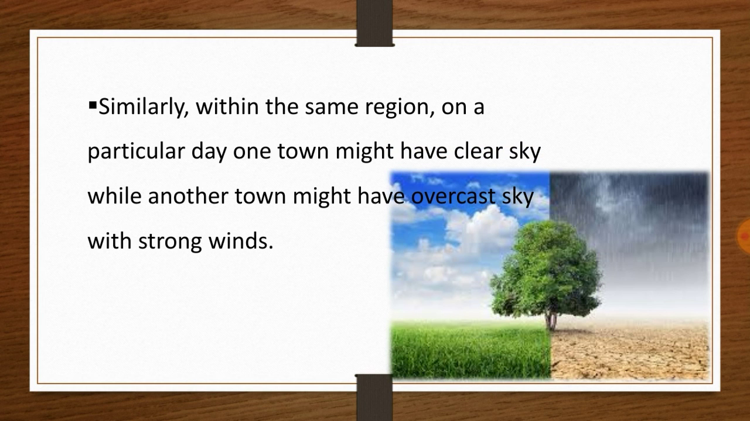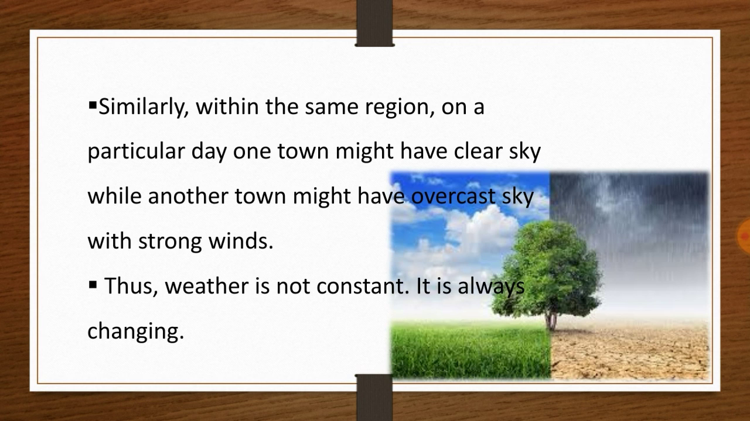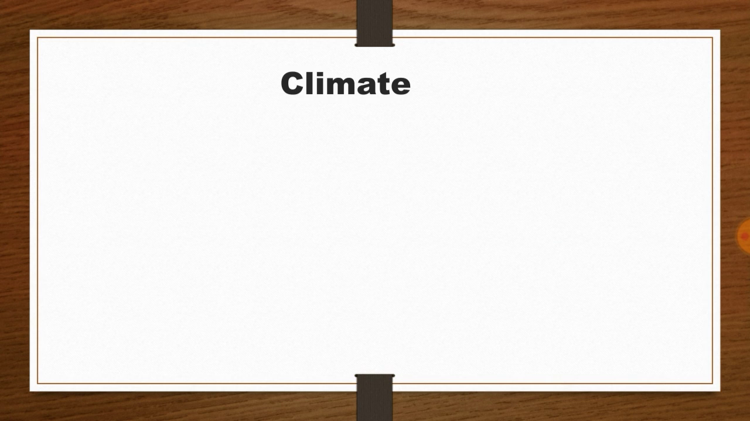Similarly, within the same region, on a particular day, one town might have a clear sky, while another town might have an overcast sky with strong winds. It shows that weather is not constant. It is always changing. So these are the features of weather. Now let's move on to climate.